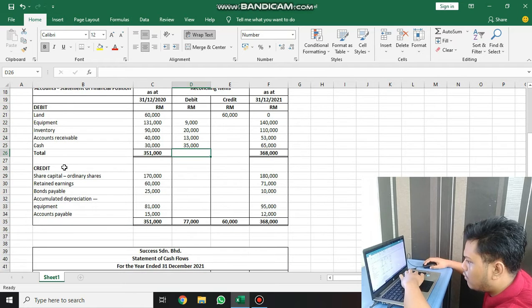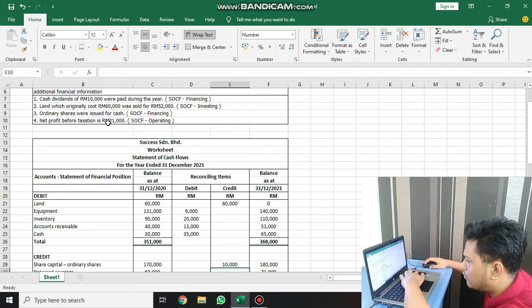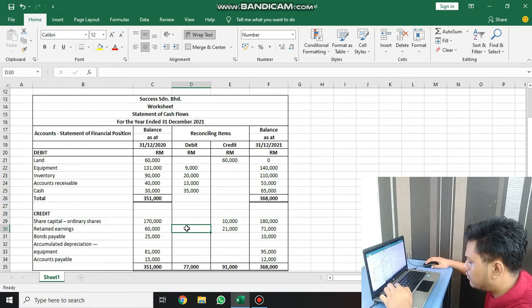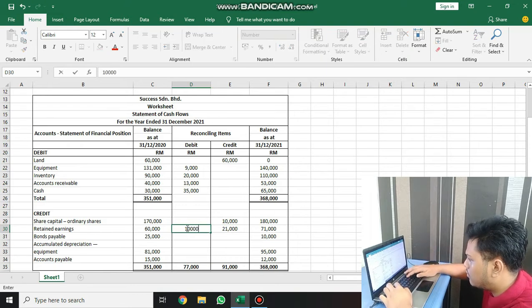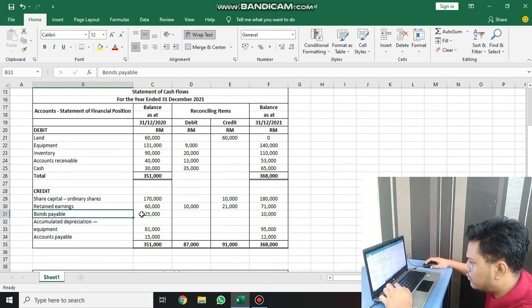Then we have to settle the credit part, also called liability. If the ending balance increases, we record in the credit section, and if the ending balance decreases, we record in the debit section. Share capital, ordinary shares. The ending balance increased, so we record in the credit section of 10,000. Retained earnings is a special case where in credit we enter the amount 21,000 because of net profit, and debit 10,000, and we will get an ending balance of 71,000.